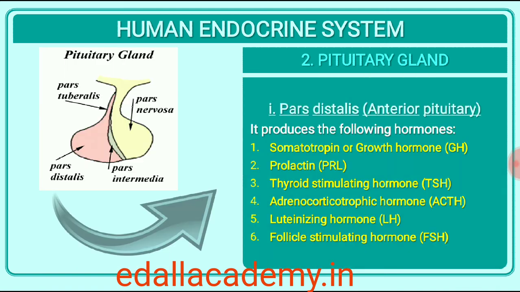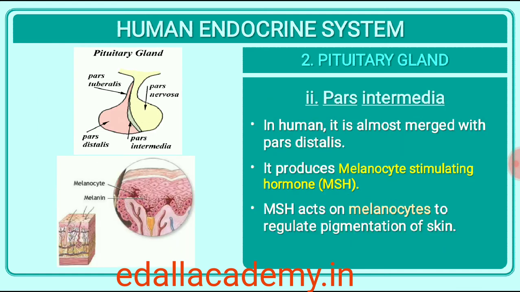The pars distalis region of pituitary, commonly called anterior pituitary, produces growth hormone, GH, prolactin, PRL, thyroid stimulating hormone, TSH, adrenocorticotropic hormone, ACTH, luteinizing hormone, LH, and follicle stimulating hormone, FSH. Pars intermedia secretes only one hormone called melanocyte stimulating hormone, MSH. However, in humans, the pars intermedia is almost merged with pars distalis.